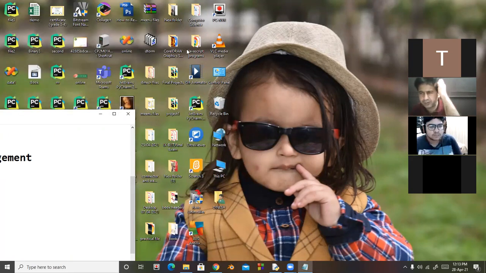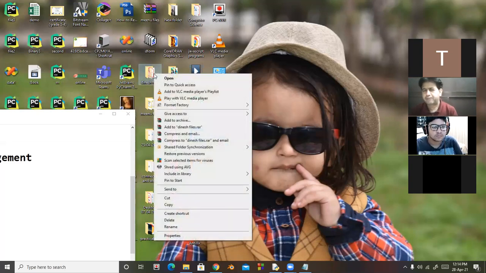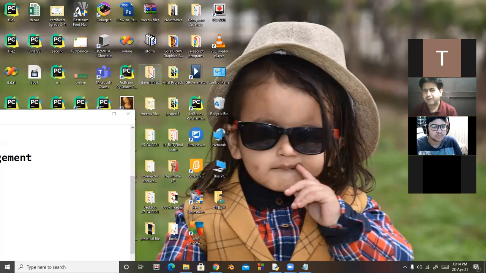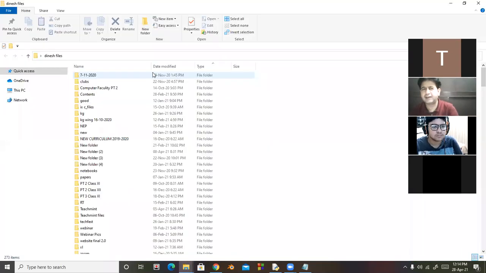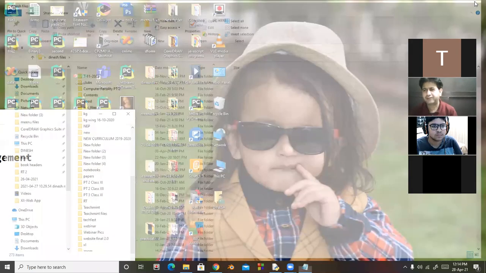There is one problem in my compression software. There are two benefits of compression software. One is, in case of multiple files, it will create a single file.